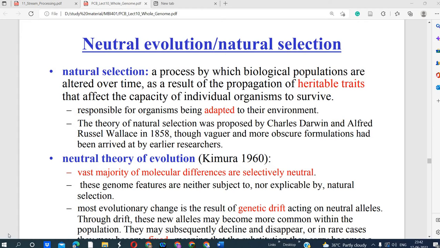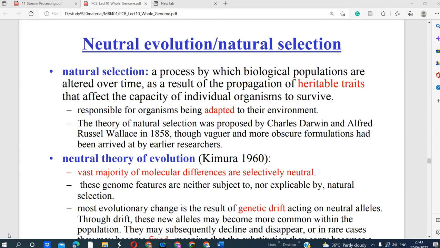In the last class we studied the comparative genomics approach. There are two approaches: one is prediction of orthologous genes and another is prediction of paralogous genes. So there are generally two types of genes. Orthologous genes are the same gene present in different organisms, so they are also known as homologous genes, and we use the sequence alignment method. Using BLAST we can predict the homologous genes and orthologous genes.